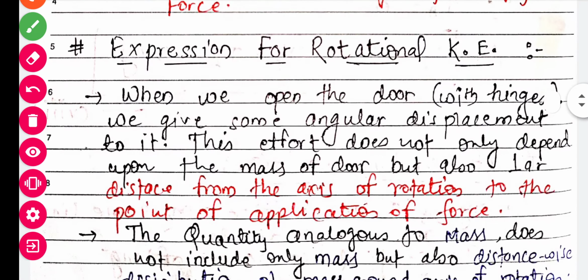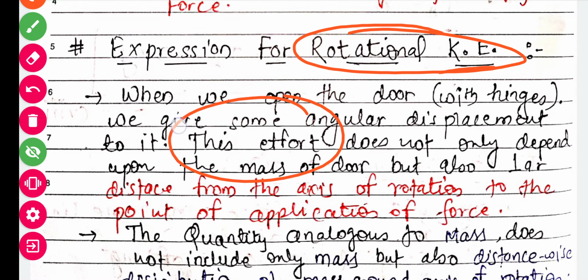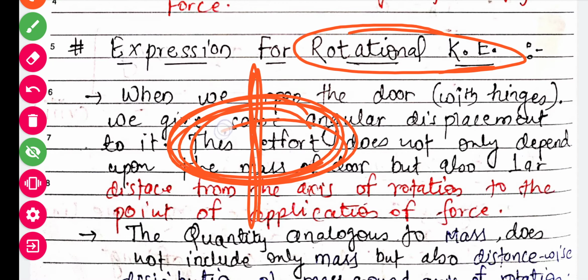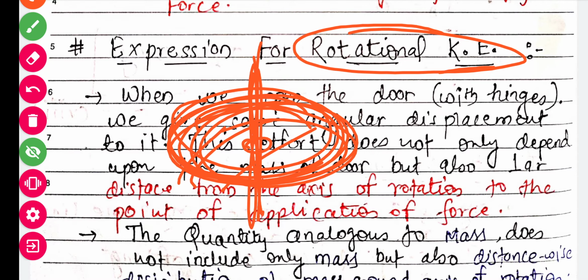So what is the main expression which is very important for this topic? We always have to find kinetic energy. In the case of rotational motion, it is called rotational kinetic energy. Why? Because the body is rotating about its axis. Suppose this is the body and this is the axis passing through its center, and the body is rotating like this. Because this body is moving, it has kinetic energy. What is the kinetic energy of this rotating body?